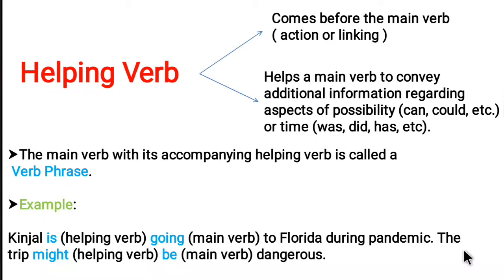In the second part, the trip might be dangerous. In the above part, going is an action verb and be is a linking verb. Here might is used before the main verb, so might is a helping verb. So we have to remember that a helping verb comes just before the main verb, and this main verb can be an action verb or a linking verb, and it shows the possibility or the time.